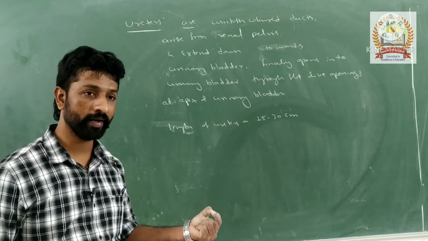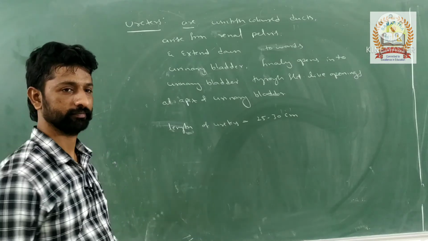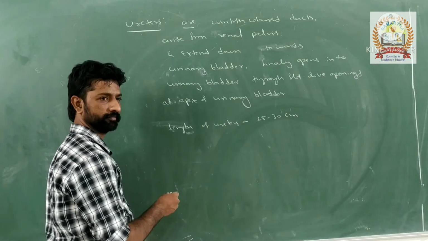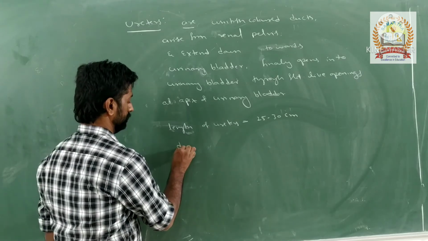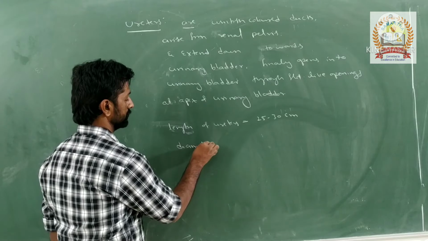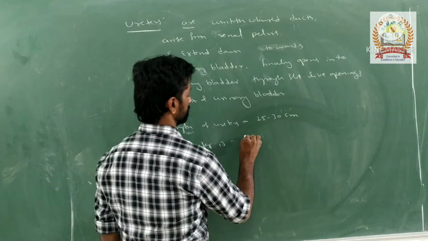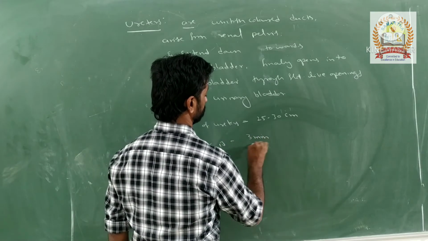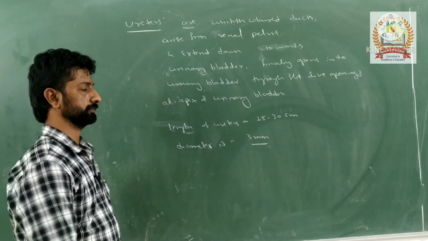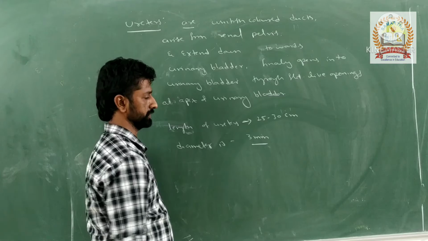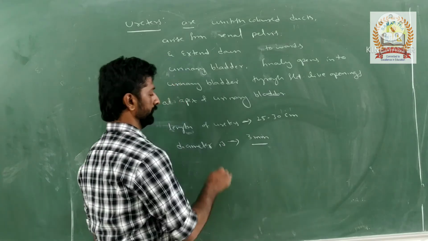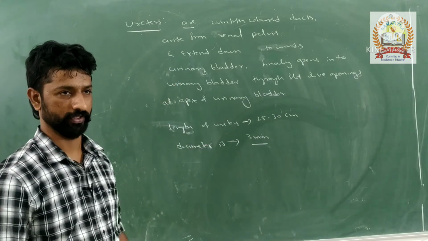What about the diameter of the ureter? In terms of millimeter, the ureter's diameter is just 3 millimeter. Length is 25 to 30 centimeter and the diameter is 3 millimeter.